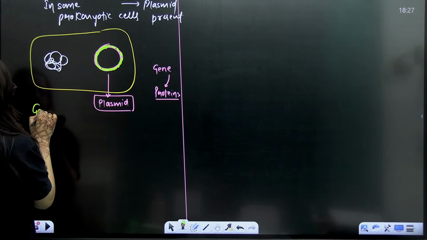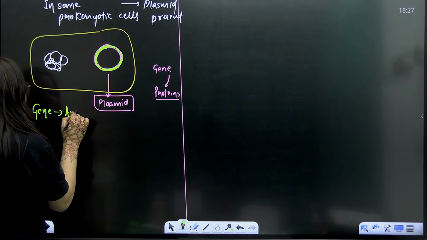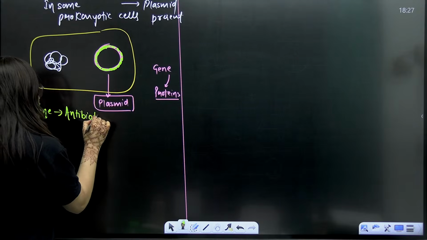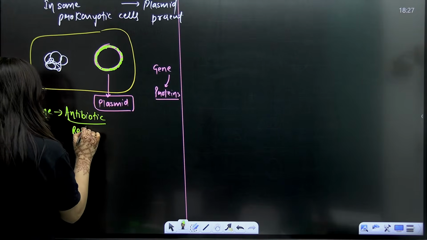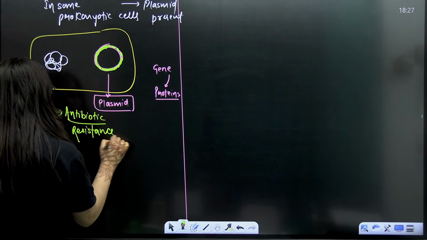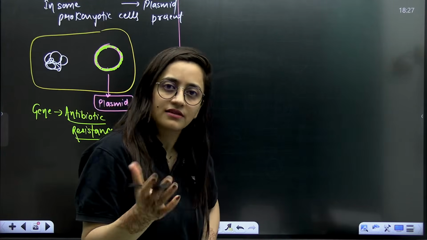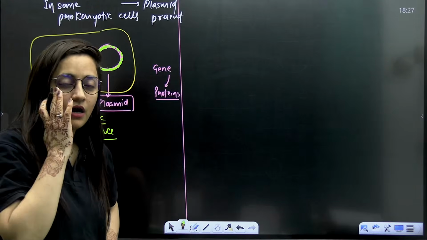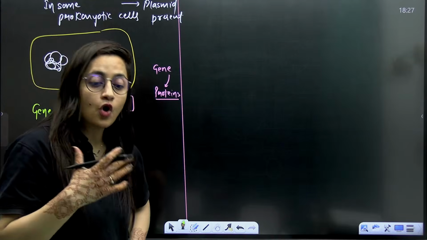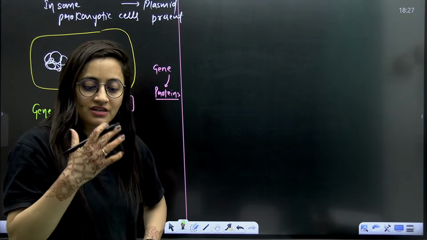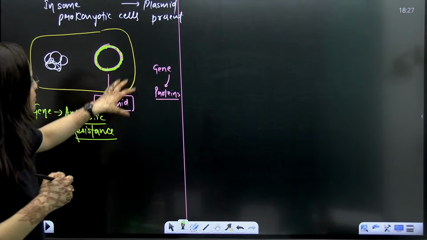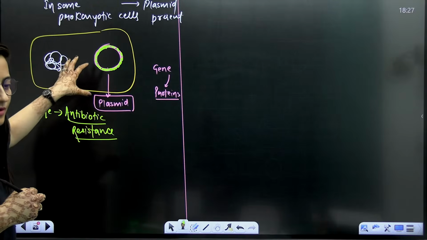You can have the gene for antibiotic resistance here, right? Let's suppose because of the gene on the plasmid, the bacteria is not getting killed with antibiotic A. That can be the possibility. Maybe it is having some drought resistance genes, right? This type of thing can be there.